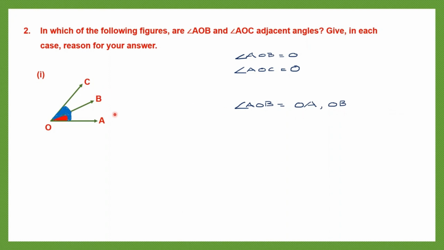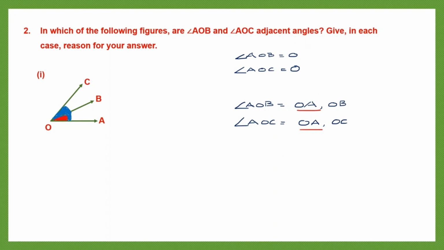Now similarly, let's find the arms of angle AOC. Let's write it down, angle AOC. What are the arms? Again, here we have OA and OC. So let's write that down, OA and OC. Now there is one arm that is common to both. As you can see, we have OA for this angle and OA here also. That means this arm OA is common to the red angle and to the blue angle. So the second property of adjacent angles is that they should have a common arm. So they have a common arm.